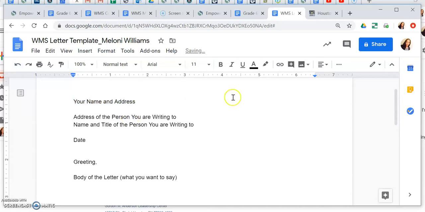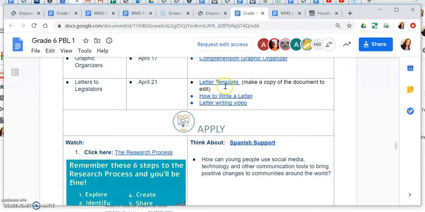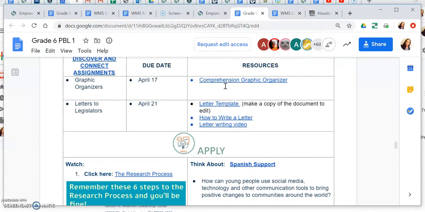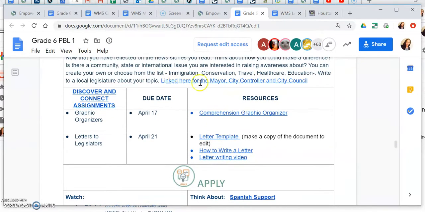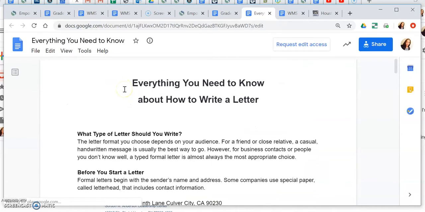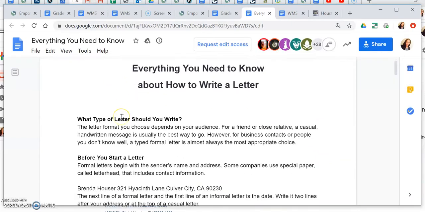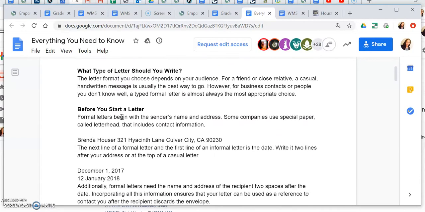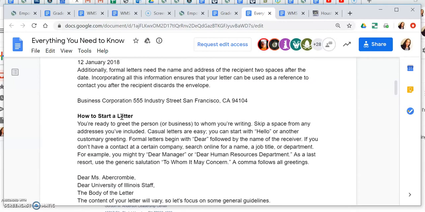In order to get credit, you have to make sure that all parts of the template are accurately completed. But before you even start writing, you want to do some work, right, on how to write a letter. So you've already looked at the link for the different people and you've selected your person to write. You've selected your issue. Then you're going to come down here. There are 2 additional resources. So this resource here is a document, and it goes through everything you need to know about how to write a letter. So this is something that you need to read before you get ready to write your letter.